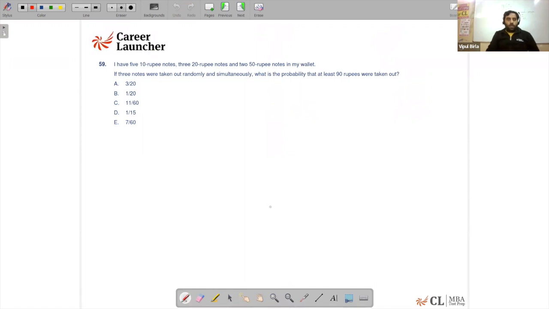Okay. Question number 59, guys. I have 5 10 rupee notes, 3 20 rupee notes, and 2 50 rupee notes in my wallet. So I've got 10 rupee notes, which are 5 in number, 20 rupee notes, which are 3 in number, and 50 rupee notes, which are 2 in the wallet. If 3 notes were taken out randomly and simultaneously, what is the probability that at least 90 rupees were taken out? So we are looking out for the amount taken to be greater than or equal to 90 with 3 notes, right, guys?